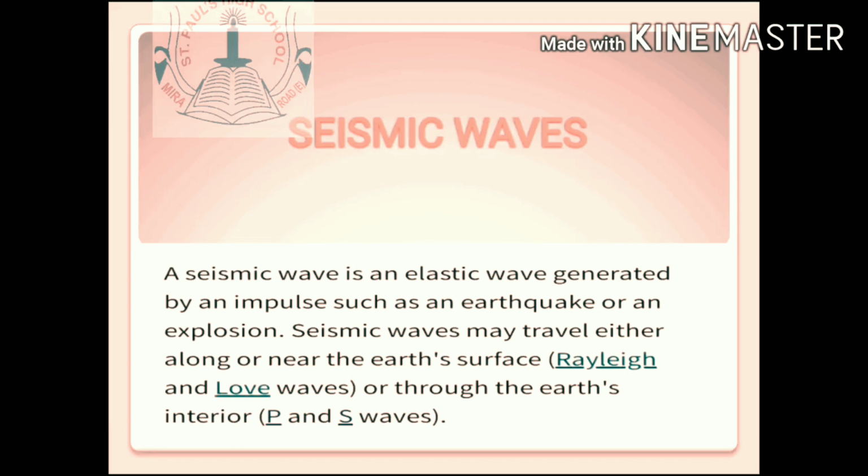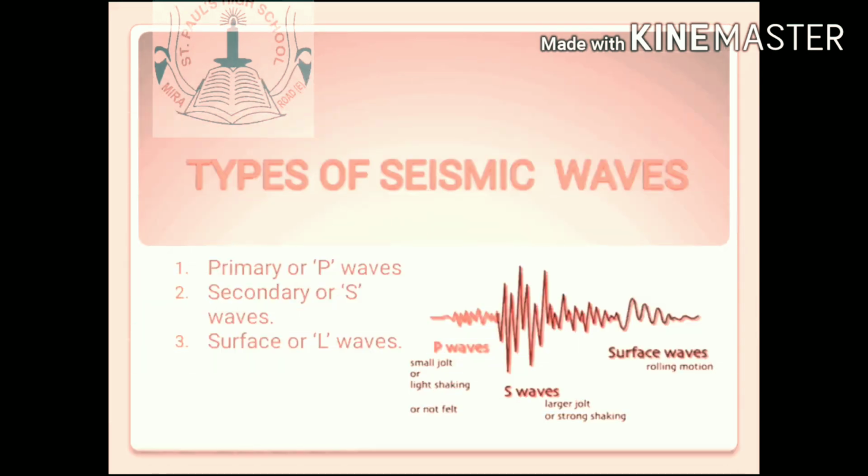Seismic waves. A seismic wave is an elastic wave generated by an impulse such as an earthquake or an explosion. Seismic waves may travel either along or near the earth's surface or through the earth's interior. The seismic waves can be divided into primary, secondary and surface waves.